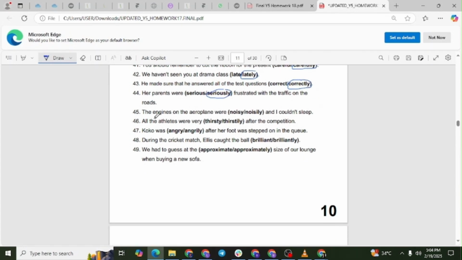Question number 45. The engines on the airplane were noisy and I could not sleep. Explanation. Noisy is an adjective that describes engines. Noisily is an adverb and does not fit this sentence.